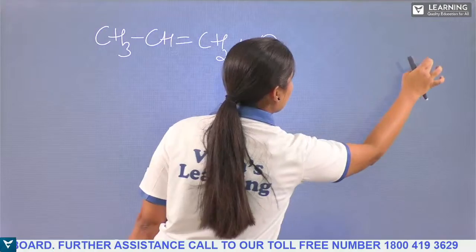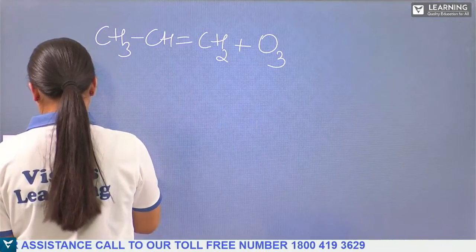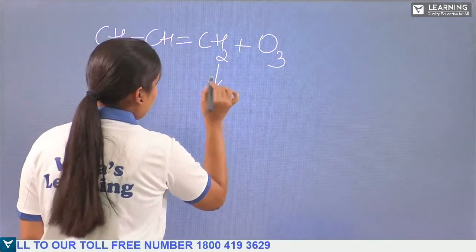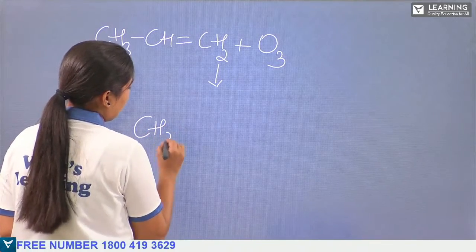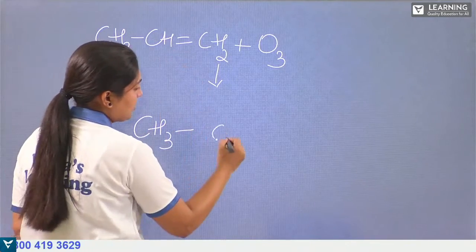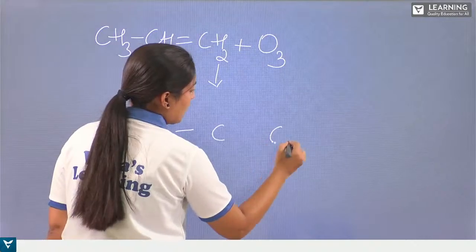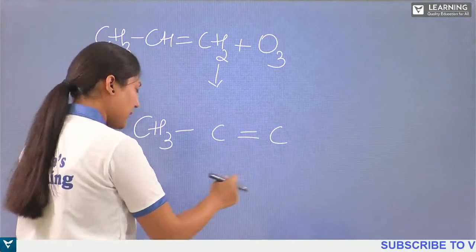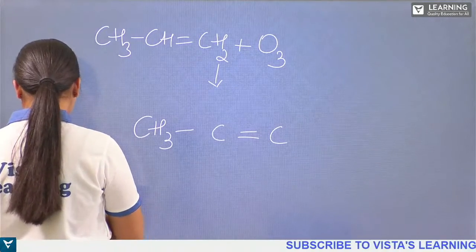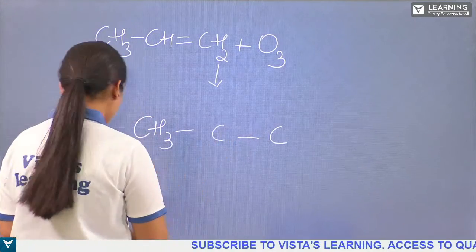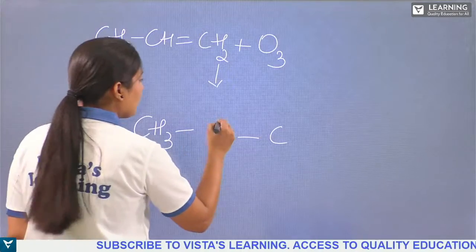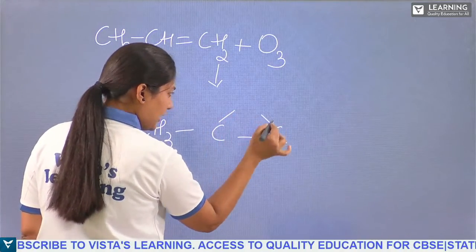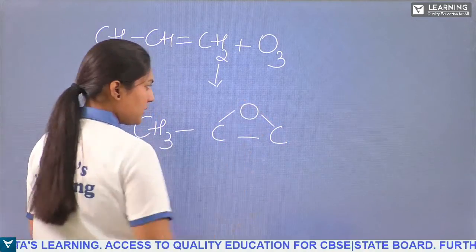I'll write here so you can understand it better. So we'll be having CH3 and this CH group and this CH. So the double bond we have, okay. This bond will be completely broken. One bond will be broken and we'll get one bond formed here for each carbon atom where oxygen is present.